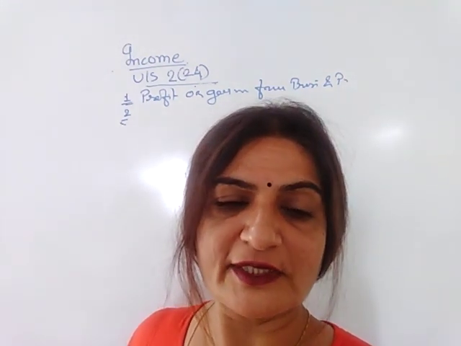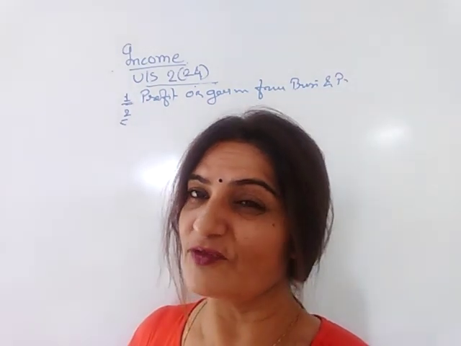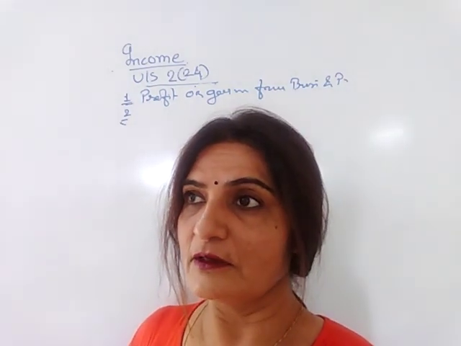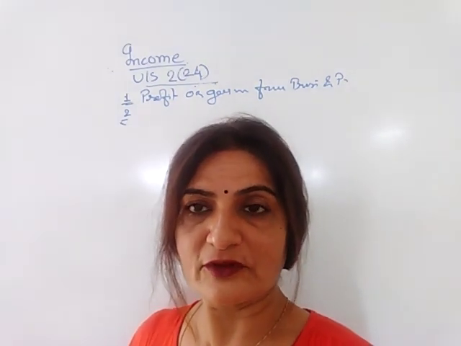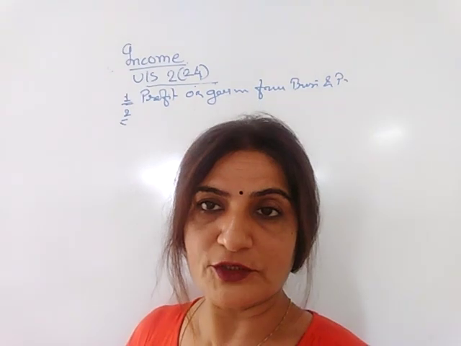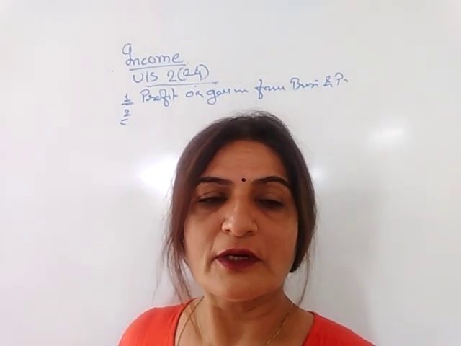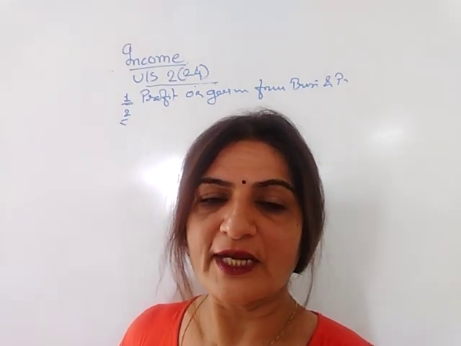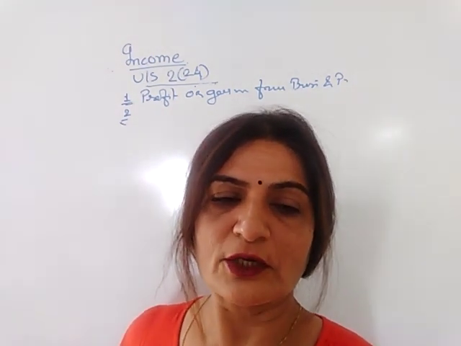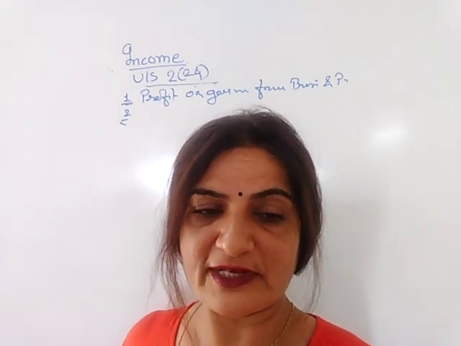Then the next one is an amount received under a key man insurance policy. It's one type of policy. In LIC you may have heard the word Jeevan Dhara policy. In the same way here, key man insurance policy is one type of policy. Then the amount received or receivable in cash or in kind under an agreement for activity in relation to any business. It's also considered as an income.